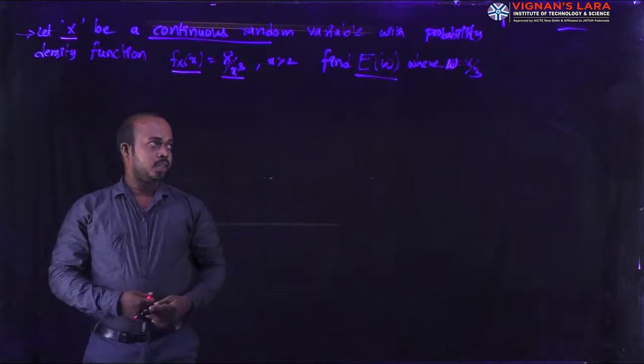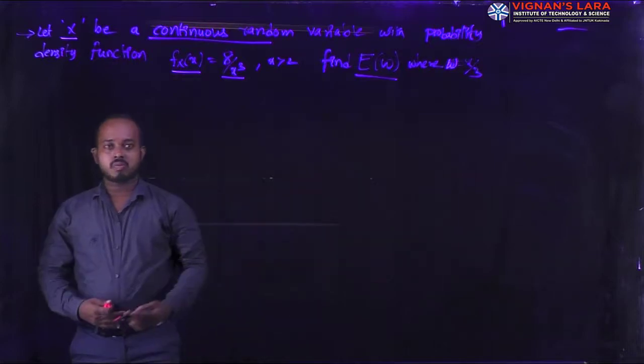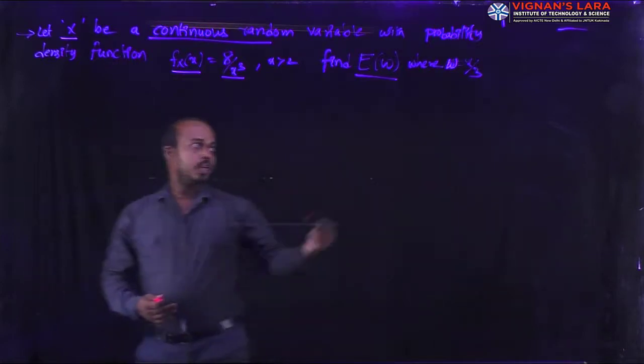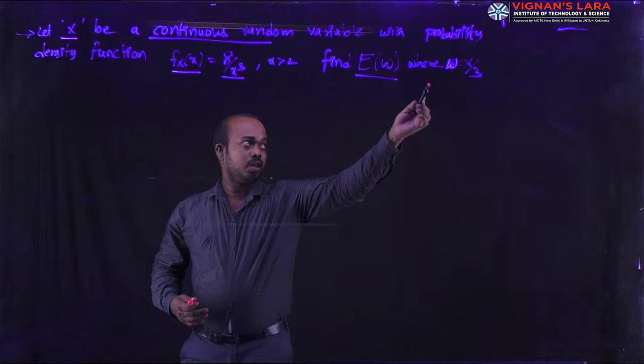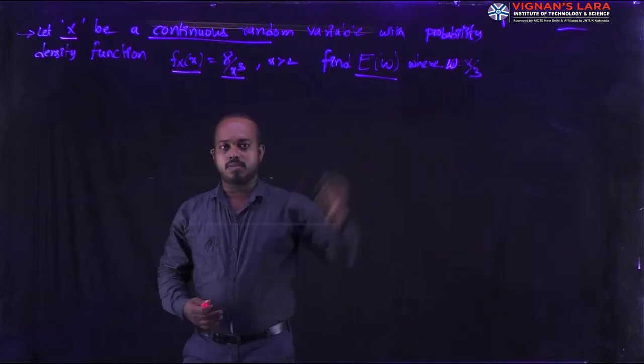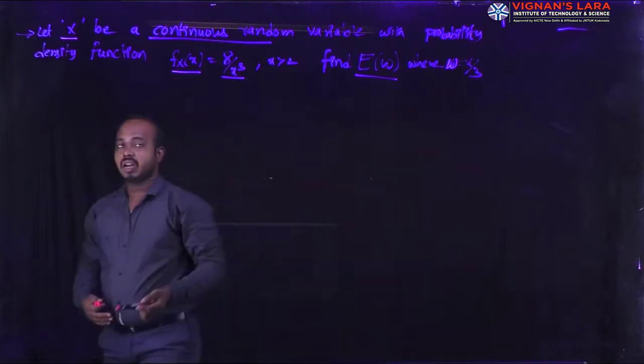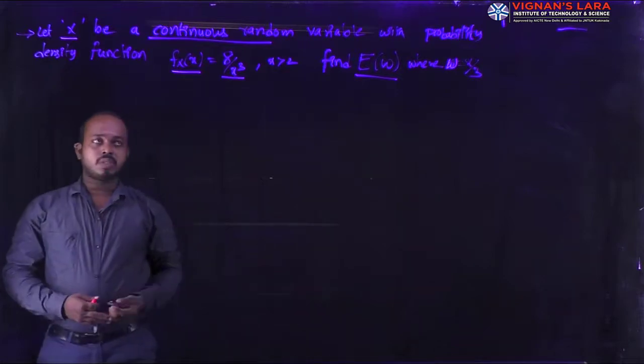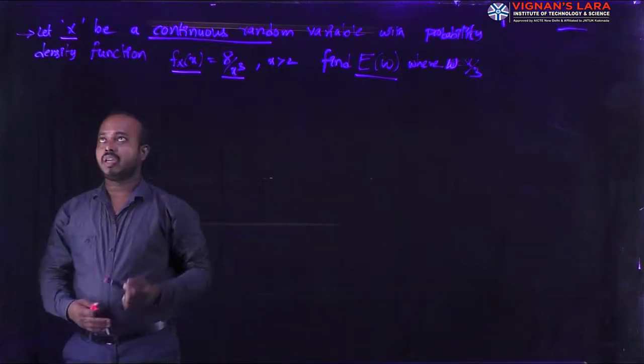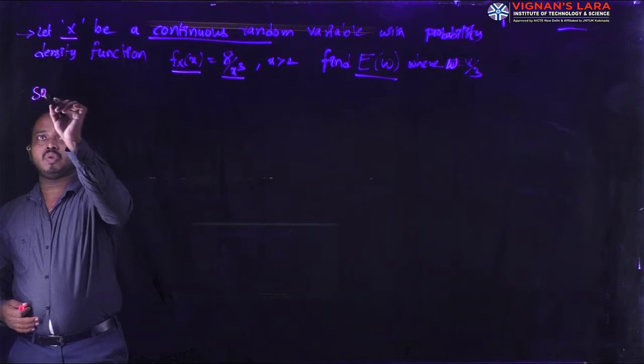Before going to that, we need to find the expectation value of X. Why? We have the W function, but W is defined in terms of X. That's why I am first finding the expectation value of X. Here I am writing the solution.